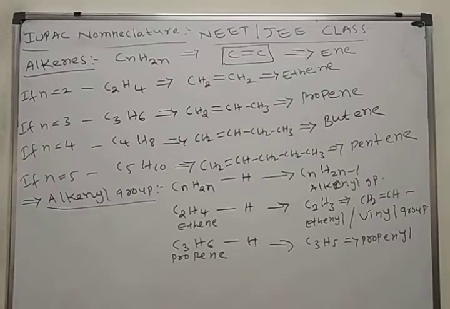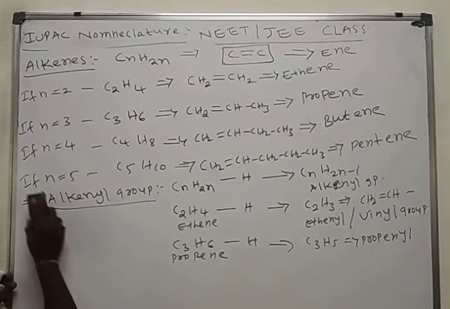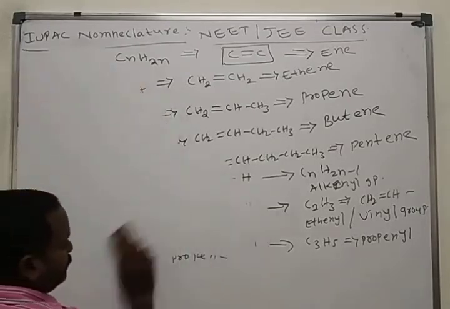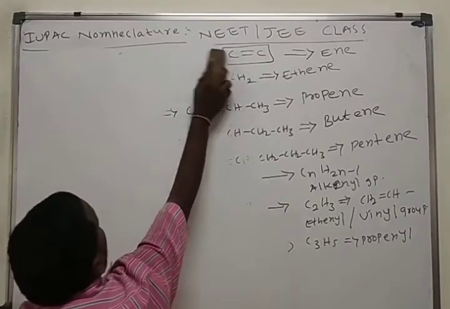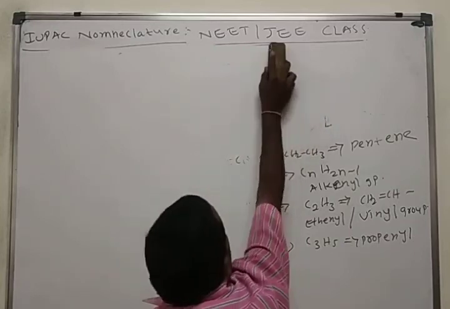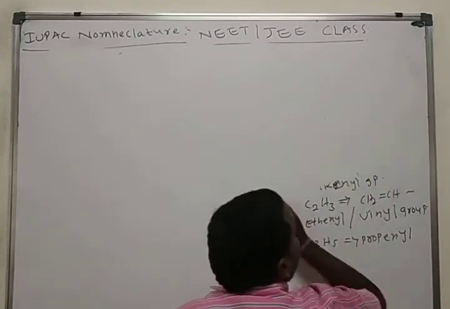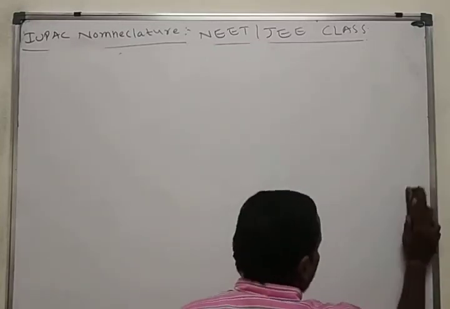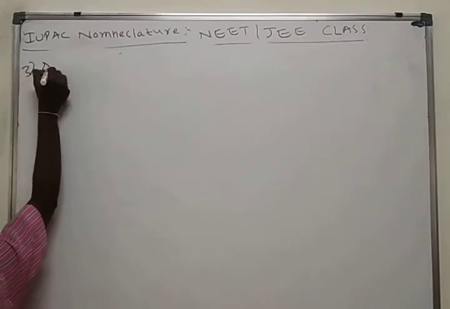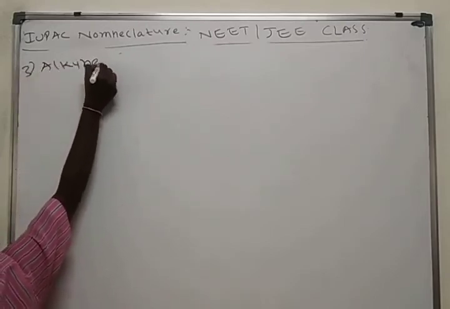This is about the IUPAC nomenclature of alkenes and the alkenyl group. Then in continuation we will see the alkynes.